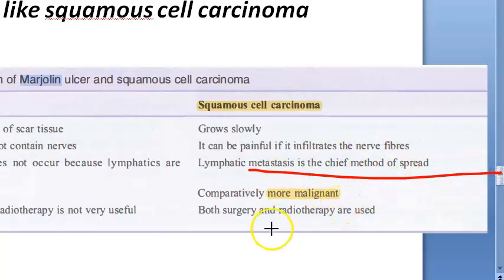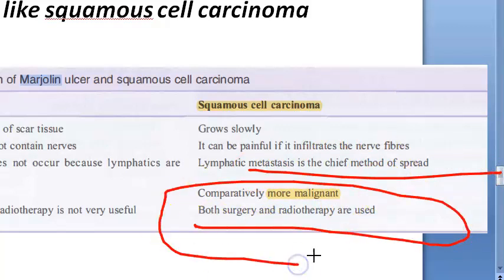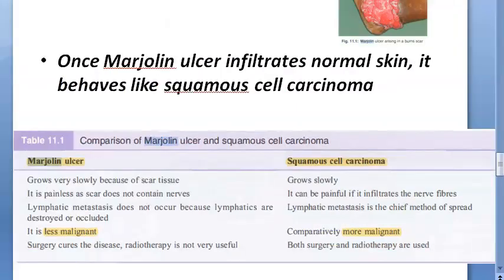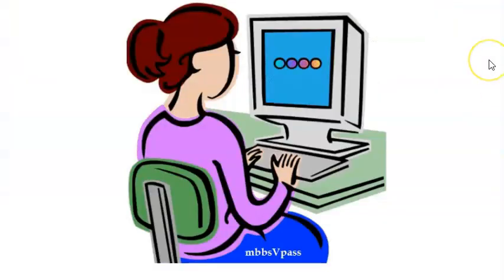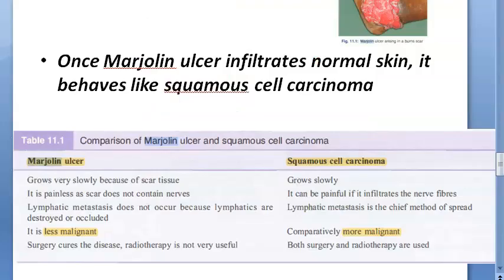It's more malignant comparatively. You have to do both surgery and radiotherapy for squamous cell carcinoma. Very good, people. So what did you understand? You understood that Marjolin's is less malignant. It goes very slowly because it is scar tissue, it doesn't have nerves, lymphatics are destroyed. Enjoy life. Surgery, you can just remove it.